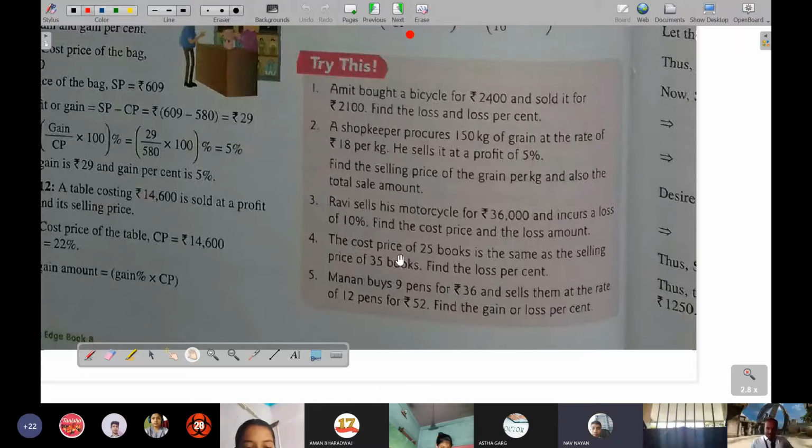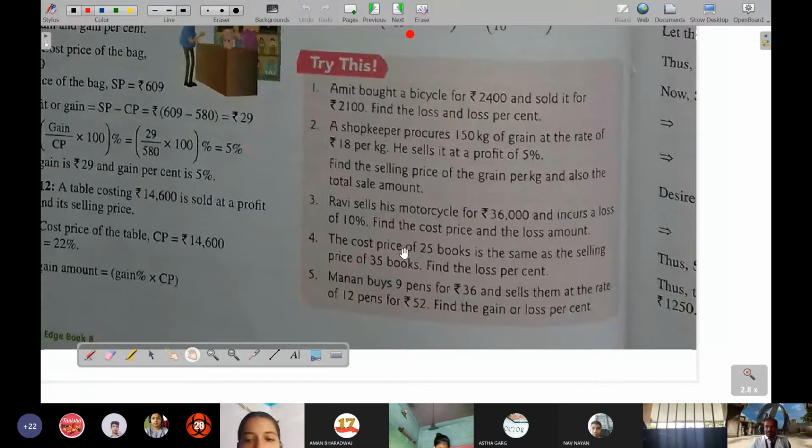Sir, we can't match. Sir, we can't do like this, sir. We will find 10% profit in this one, sir, on SP, then we will get CP. No, no, no. SP plus 10% will not give the CP because this SP is only 90% of CP.